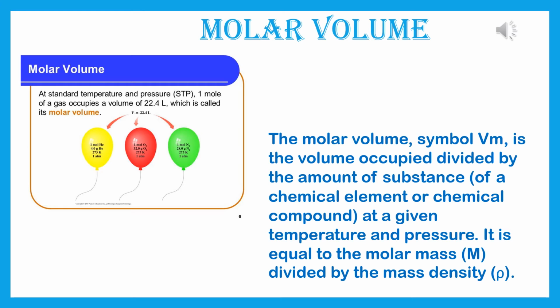So the volume occupied by 1 gram molecule of any gaseous substance, elementary or compound, at a fixed temperature and pressure is known as the gram molecular volume or simply molar volume. At standard conditions of temperature and pressure, that is STP, the volume equal to 22.4 liters is the molar volume of all gases.